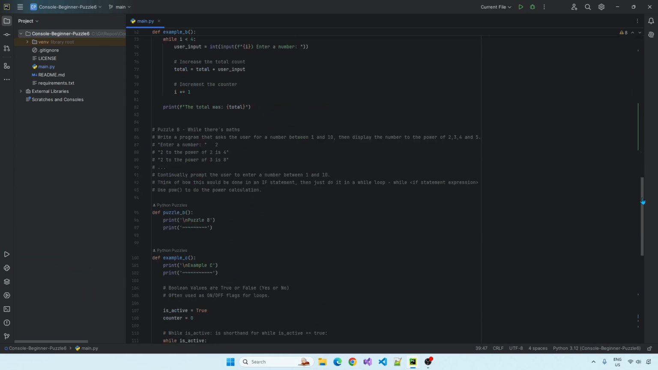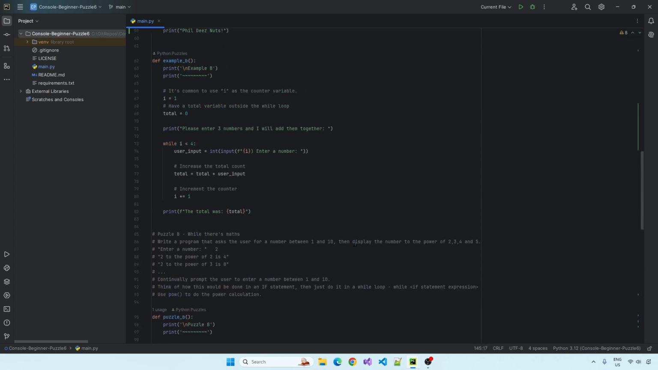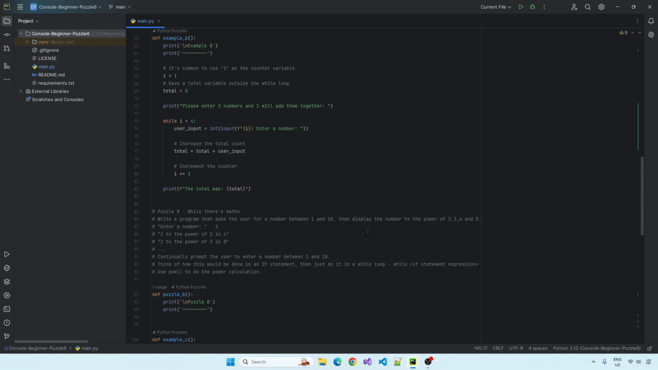Let's go down and stop using puzzle A. We want to look at puzzle B now, so we'll uncomment it. And let's take a look. Okay, the example B is we're basically using I as the counter. We've got a running total. And we're just going to continually add the user input to this total.